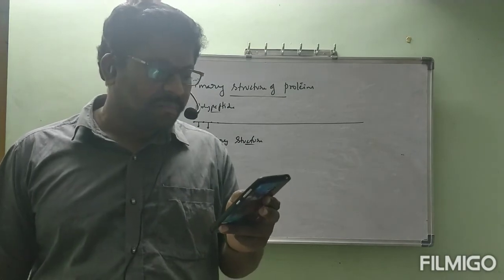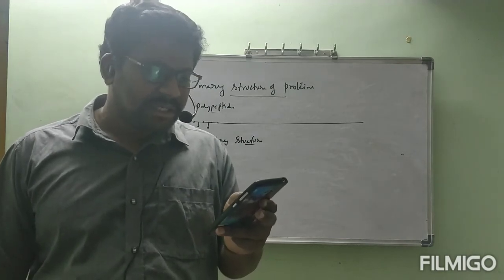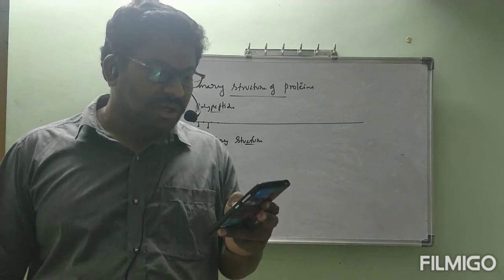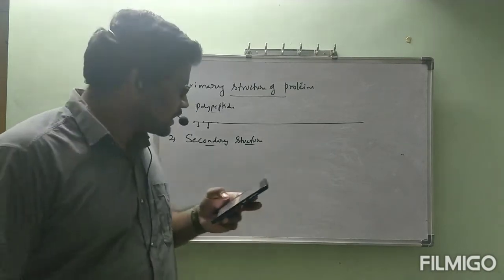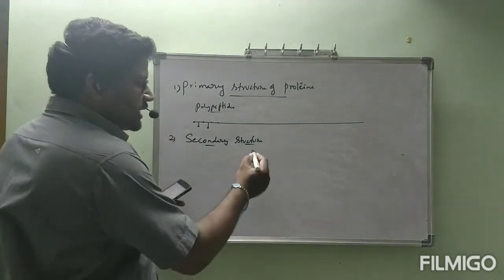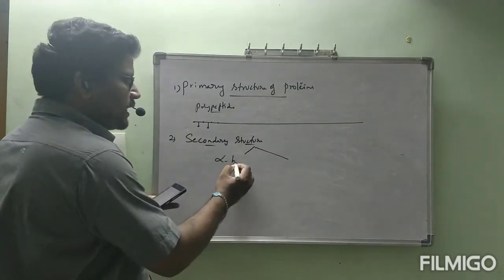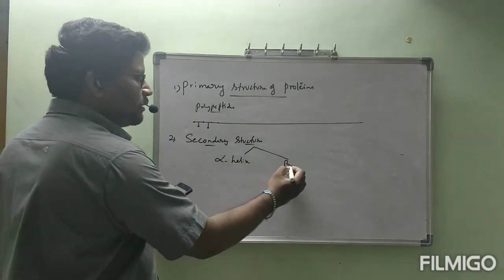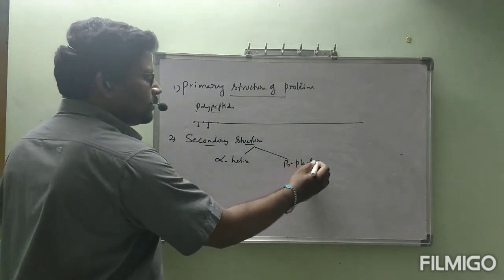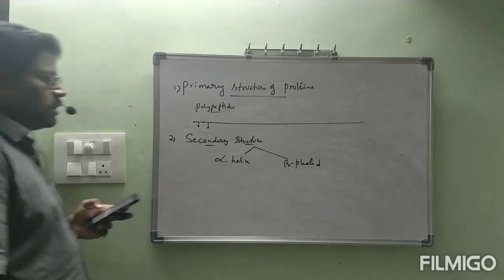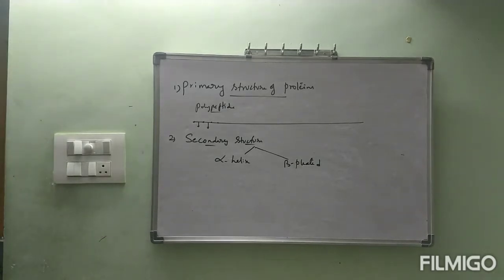They are found to exist in two different types of structures. Secondary structure is of two types: alpha helix and beta pleated.